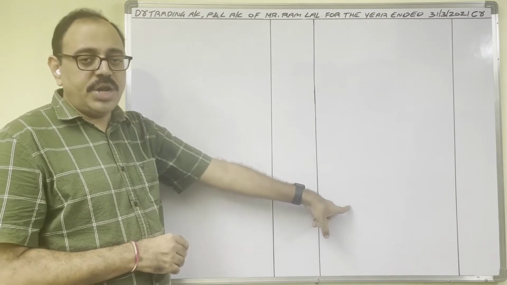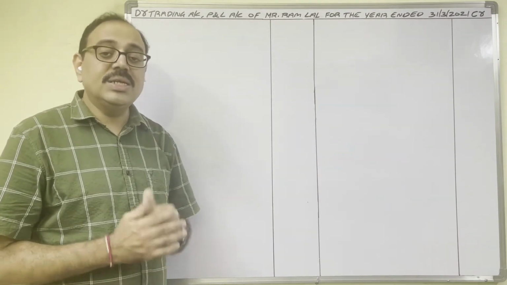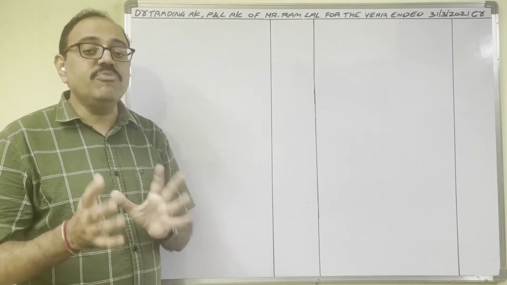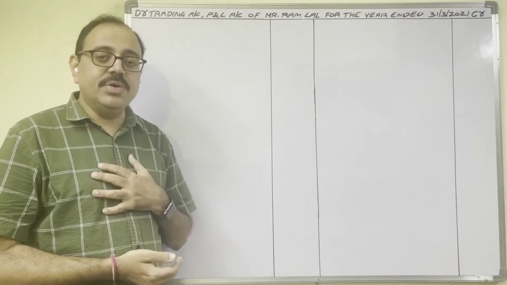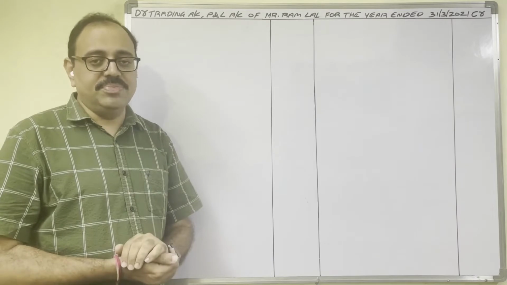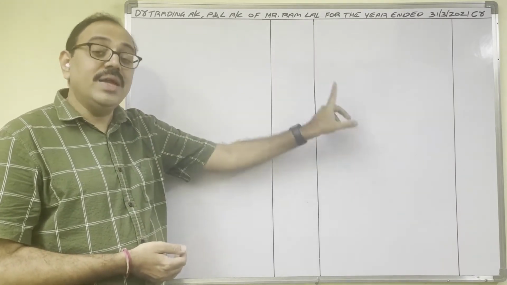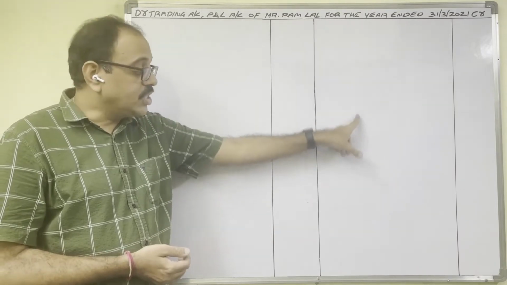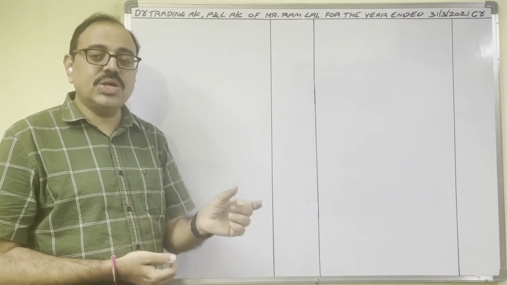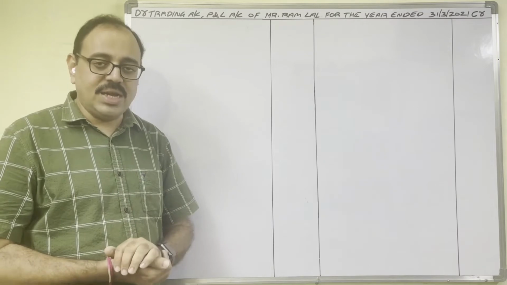On the credit side, incomes you have to write now. In the trading account, direct income you have to write. Direct income means the income earned by the firm during the main course of business operations. For any firm, the main income is sales income, so sales is a direct income, shown on the credit side of the trading account. All other incomes are indirect incomes, shown on the credit side of the profit and loss account. For example, interest received, discount received, commission received, rent received, etc.